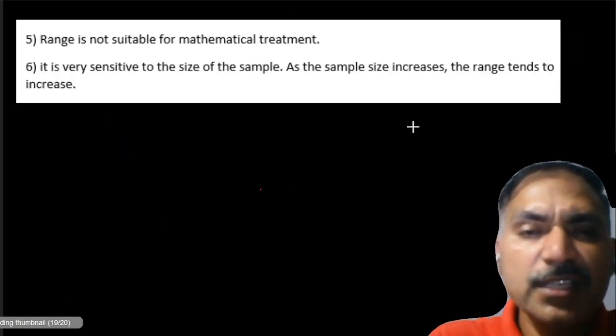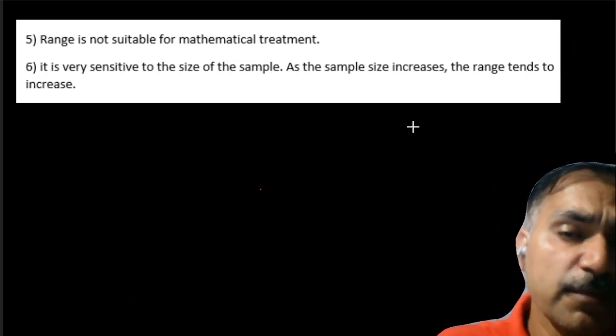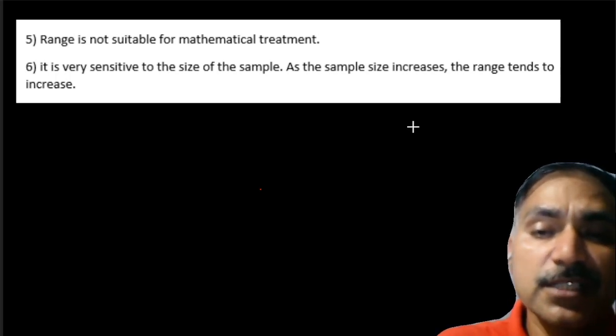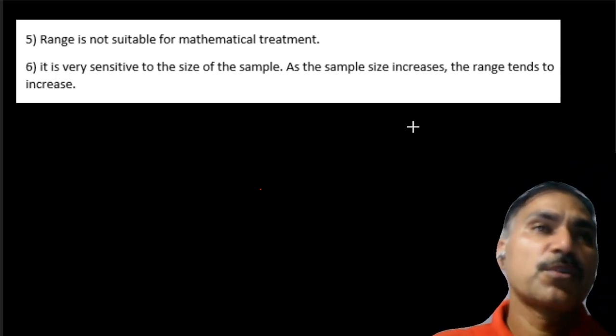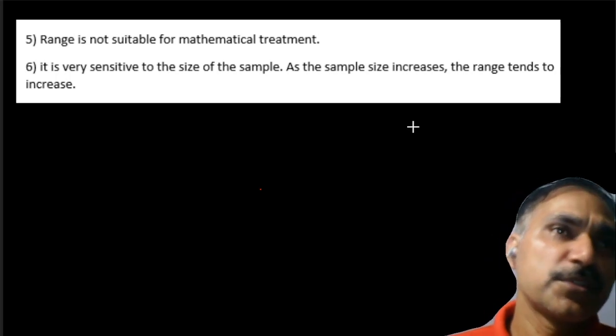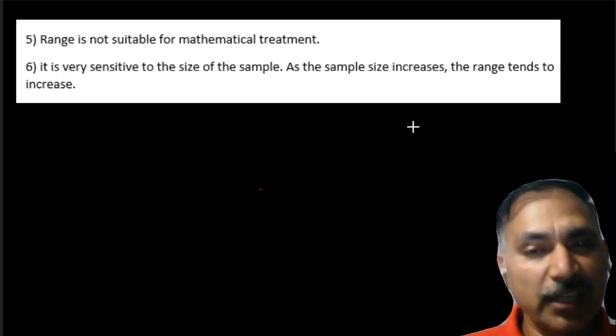Now, coming to the next, here the fifth point, the range is not suitable for mathematical treatment. It is very sensitive to the size of samples. As the sample size increases, the range tends to increase. See, if you are changing the numbers and going ahead and ahead from a starting point, which is a lower value, and you're going on the higher side, the range will go on increasing.